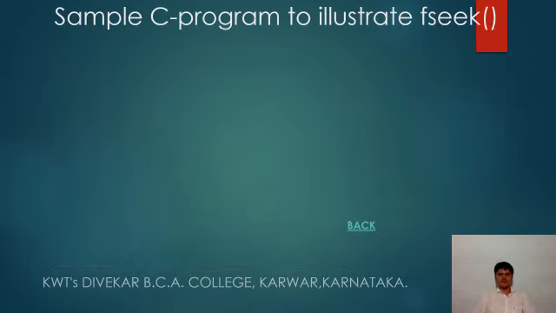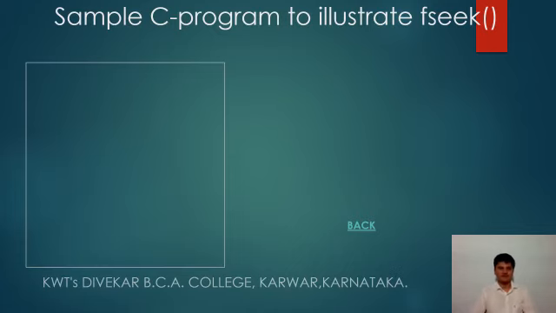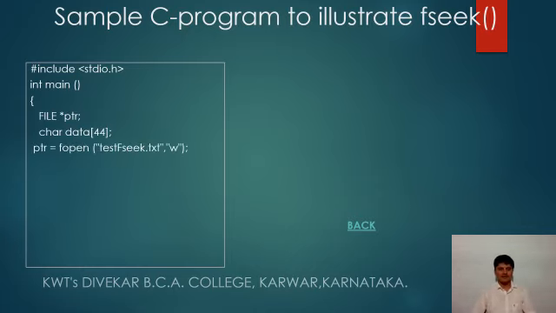Now let us have a look at a C program to illustrate the fseek function. A file pointer is declared and a variable data, and then the fopen function is used to create test fseek.txt with the help of write mode.